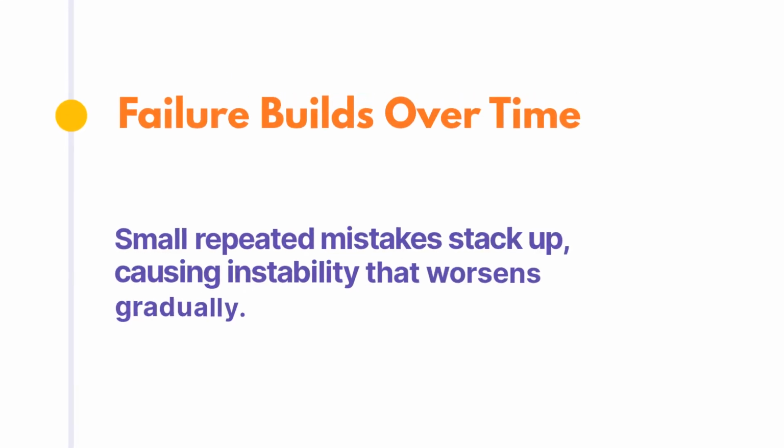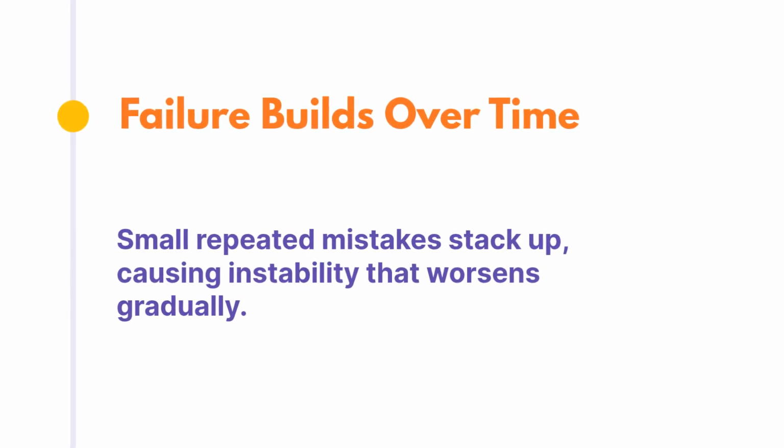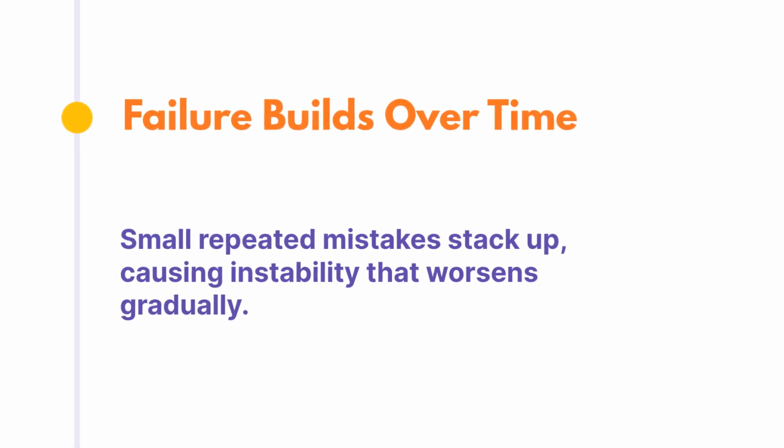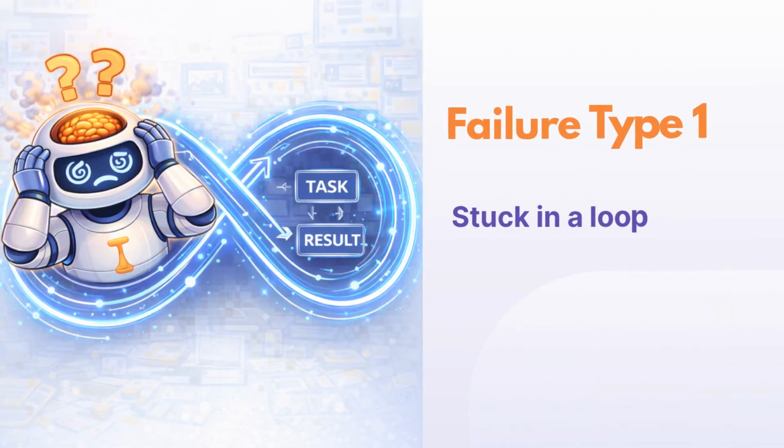Agent failure rarely happens in one step. It builds up over time. Small mistakes repeat, tiny misjudgments add up, and eventually, the system becomes unstable. Now, let's look at the different failure types.